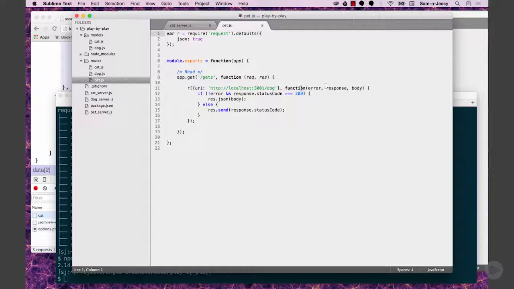Cool. Require. So we required request. So what is request? Request allows me to make HTTP calls or any type of service calls out, obviously, to secondary servers. So I'm going to make requests from my pet server to go out to my other servers. Say I have a business and I've got all my big services up there and I want to send requests to all those services. I basically can send those requests out, come back and aggregate it. And as far as the browser, assuming I got an app on the front of this goes, it only knows about the pet server. Correct, so he only talks to one guy. And then he's the one who goes and figures out how to get to everywhere else.